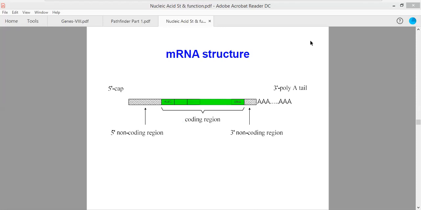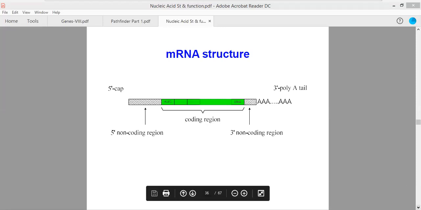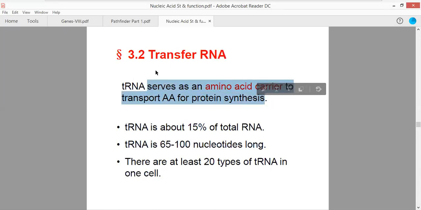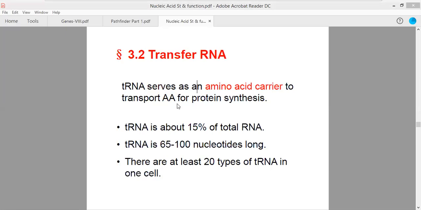Now moving forward, there is another type of RNA which is commonly referred to as transfer RNA. This transfer RNA has the ability to carry amino acid residues for the process of protein biosynthesis. tRNA is about 15% of the total RNA. tRNA is 65 to 100 nucleotides long.